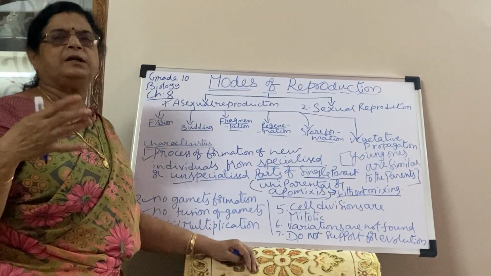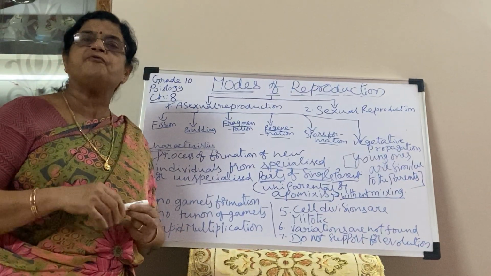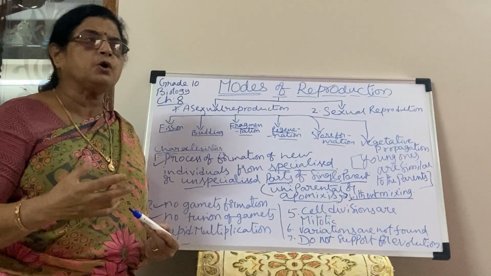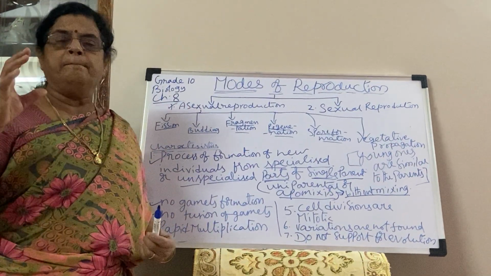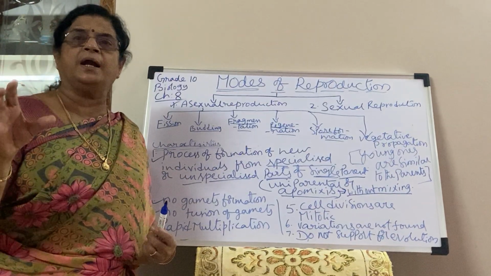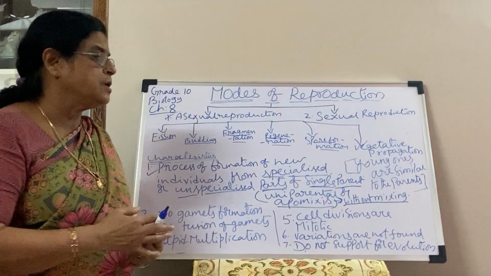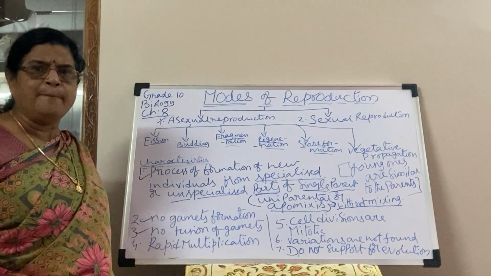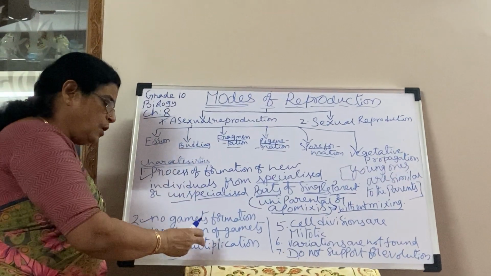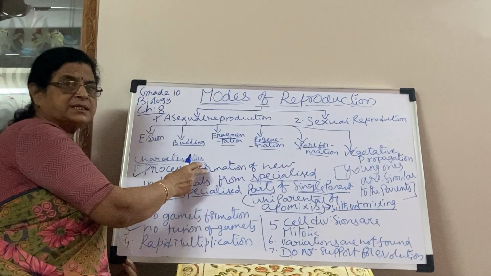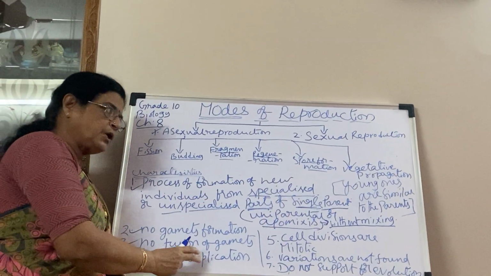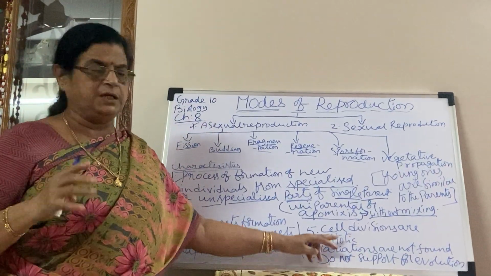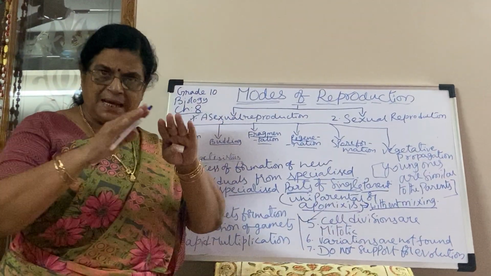Next feature, rapid multiplication. Rapid means a very fast mode of development and reproduction. For example, higher organisms may take a certain gestation period to give birth to young ones. But in lower organisms, whether it is splitting of the cell or budding, the process takes place very quickly. So this asexual mode of reproduction is very quick. Coming to the next one, all cell divisions are mitotic divisions, that is, equal divisions.